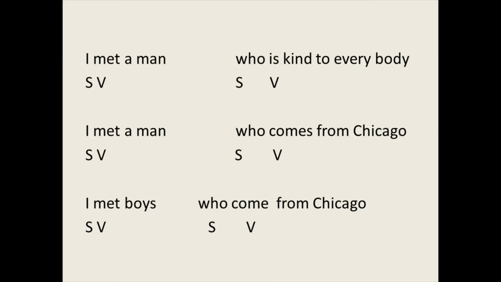Okay, in here I gave you the example which use plural noun. I met boys who come from Chicago. I is the subject for the main clause and the verb is met. For the adjective clause, the subject is who and the verb come.